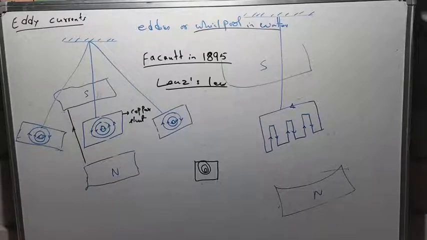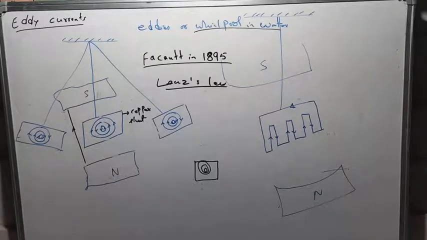Alright, in this topic we shall talk about eddy currents. We have seen in the previous topic of this chapter that when a magnetic flux which is linking with the coil is changing, then an induced current will be set up in the coil. That induced current can be produced not only in a conducting coil, but it can also be set up in a solid metal.